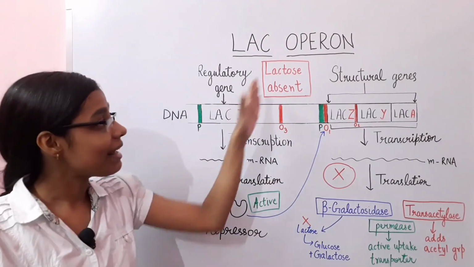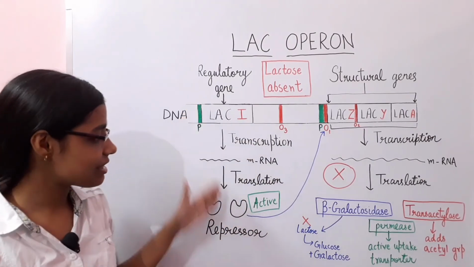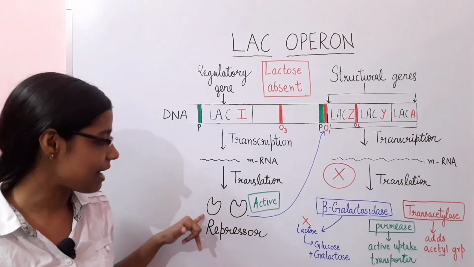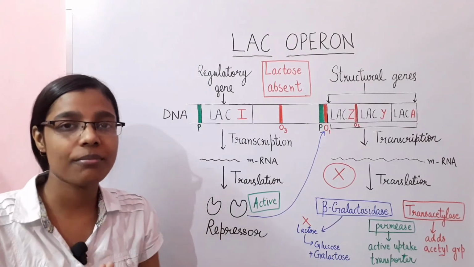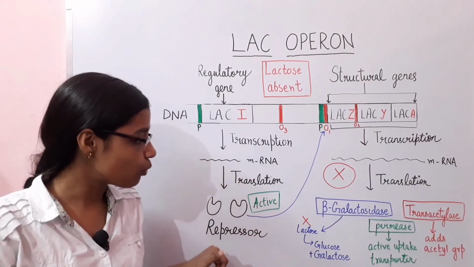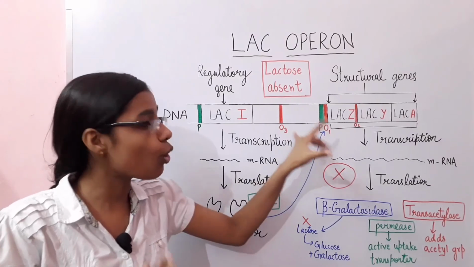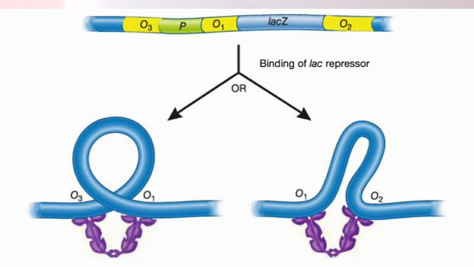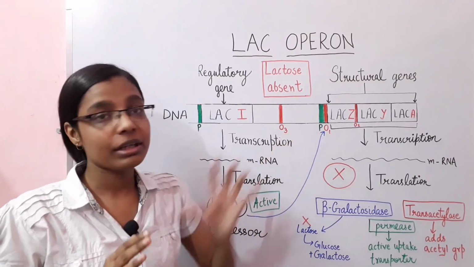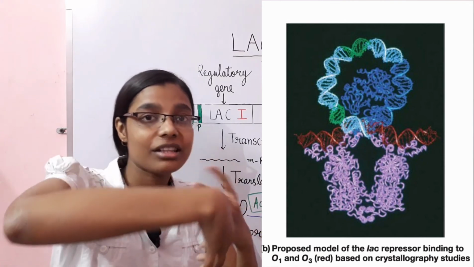So when lactose is absent, the LAC repressor is continuously forming, and the repressor protein binds to two or more operator sites, forming a repression loop, due to which the promoter region also comes under this loop.